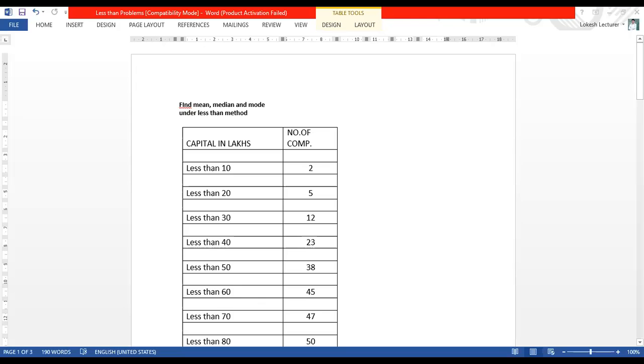I will start today's problem. Find mean, median, mode under the less than method. Already I told you, in the exam they will not tell you whether it is less than or more than. You have to find out whether it is a less than or more than.